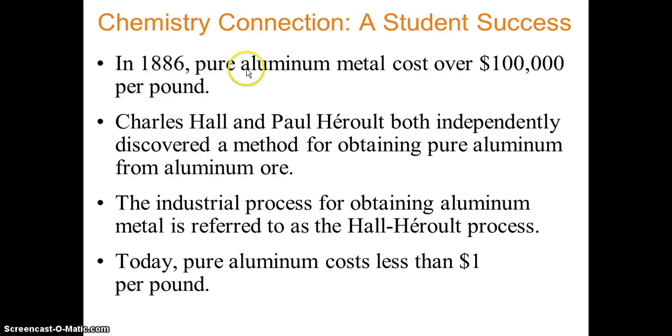In 1886, pure aluminum cost over $100,000 per pound. Charles Hall and Paul Héroult both independently discovered the method of obtaining pure aluminum from aluminum ore, and nowadays pure aluminum costs less than $1 per pound. So you can see how our obtaining process evolved.